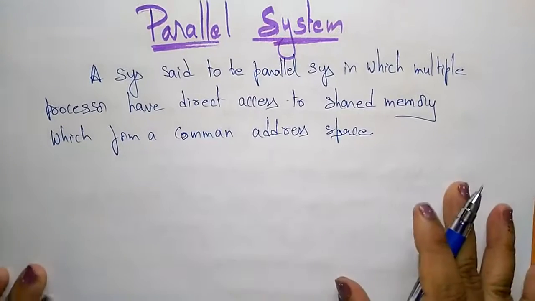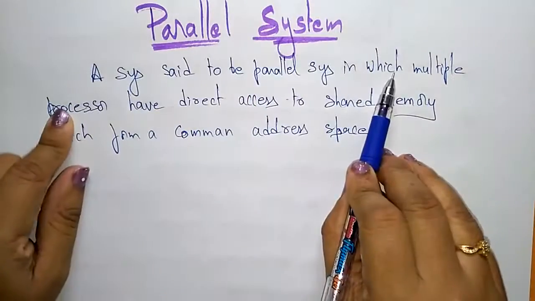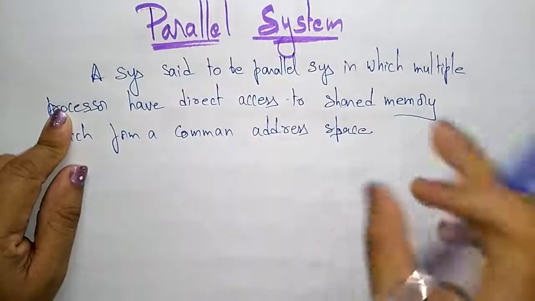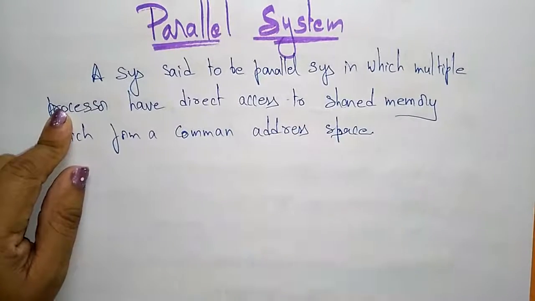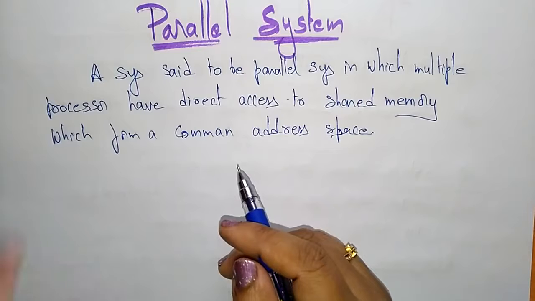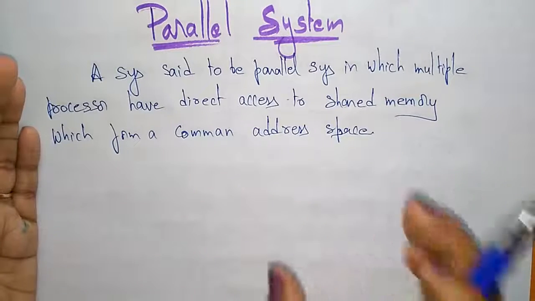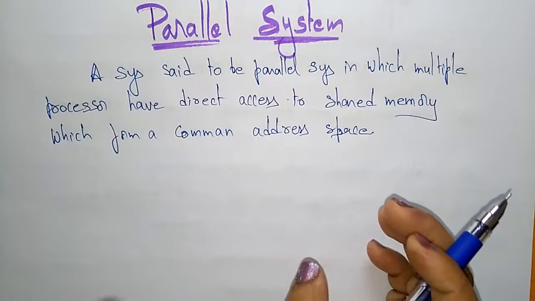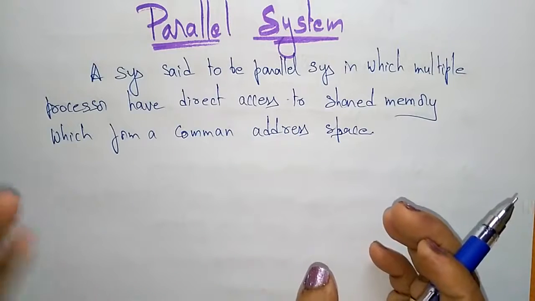So what does it mean? A system is said to be a parallel system in which multiple processors, meaning different CPUs, have direct access to shared memory. All the CPUs are using only a single memory which forms a common address. If a CPU wants to access the memory, it has one address. So all the processors have to access only that common address space. That you call a parallel system.